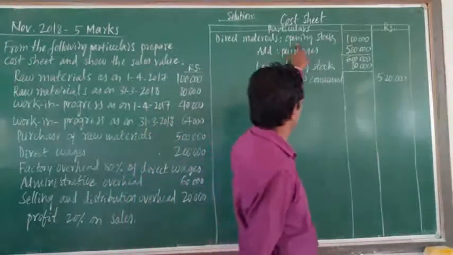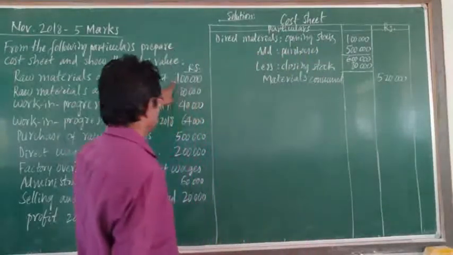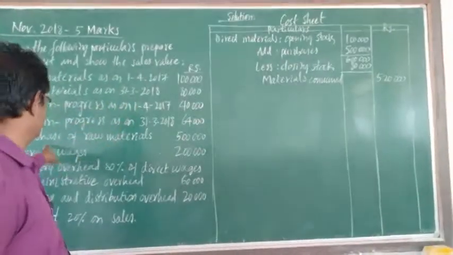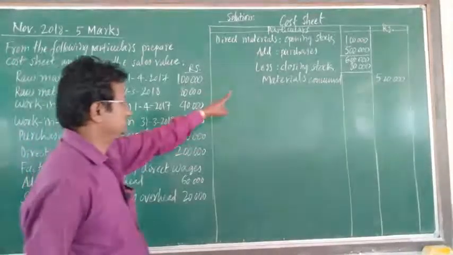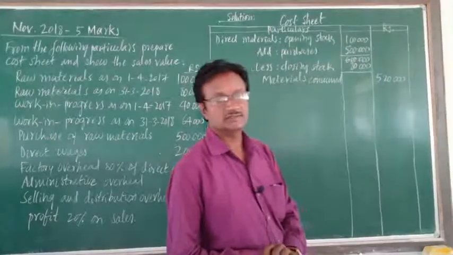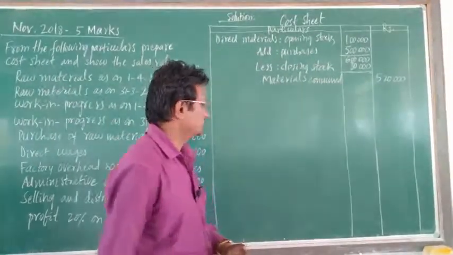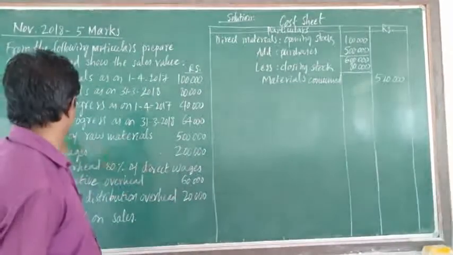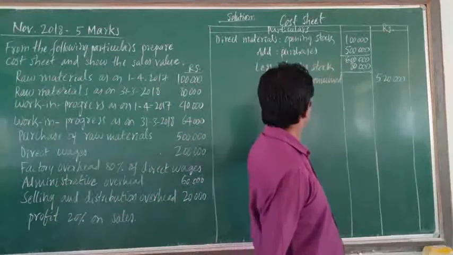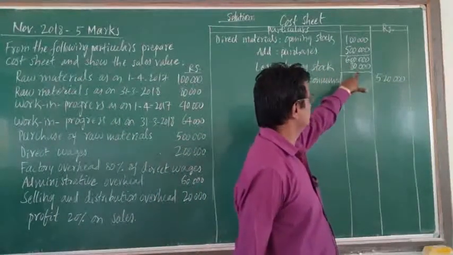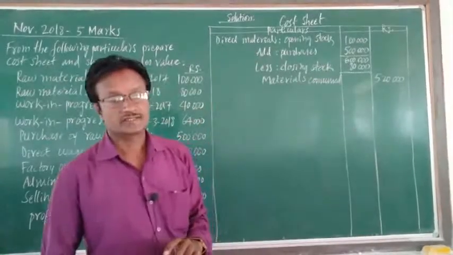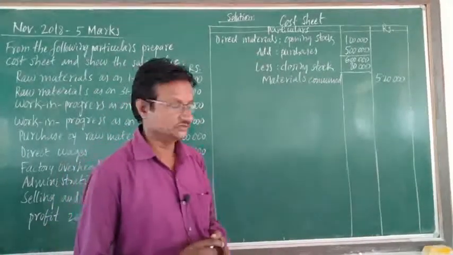First we have to take the opening stock. Here is 1 lakh rupees opening stock of raw material. Then we have to add purchase of raw material, 5 lakh rupees. Add purchases 5 lakh. The total is 6 lakh rupees. And we have to deduct the closing stock of raw materials, 80,000. The remaining figure is 5,20,000. It is the materials consumed.